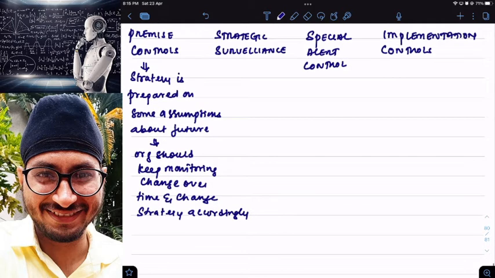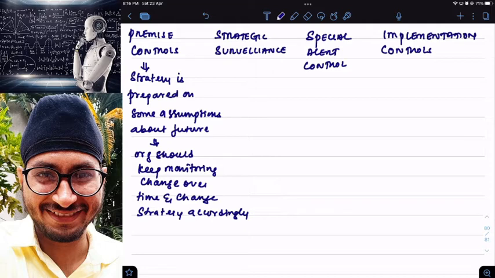So whenever I'm preparing a strategy, I will always prepare it on the basis of some assumptions. In future, these assumptions may change. The basis on which I prepared a strategy, the assumptions I used in preparing it, might change in future. That is why I have to keep monitoring the changes. If my assumptions change, automatically I should also change my strategy.